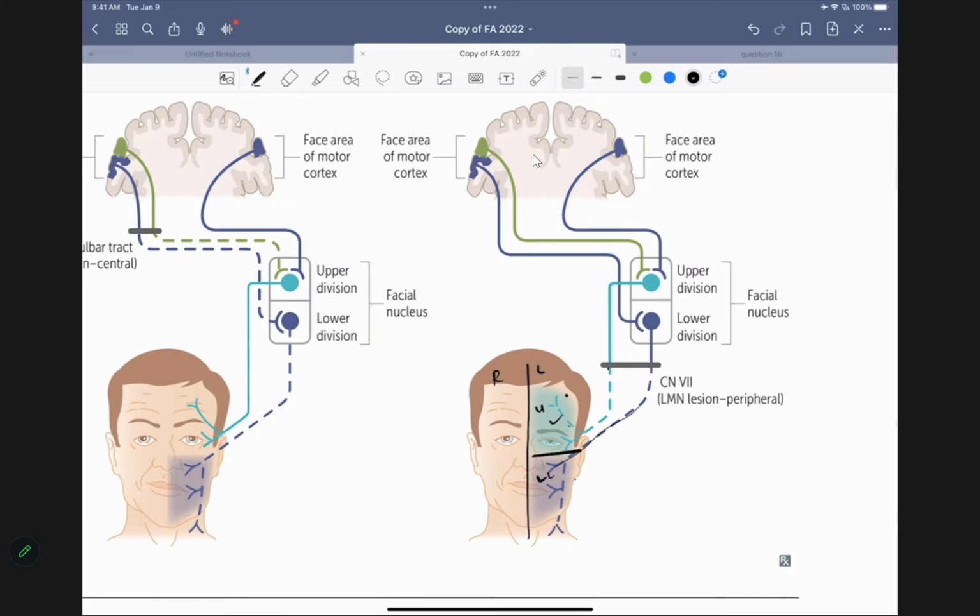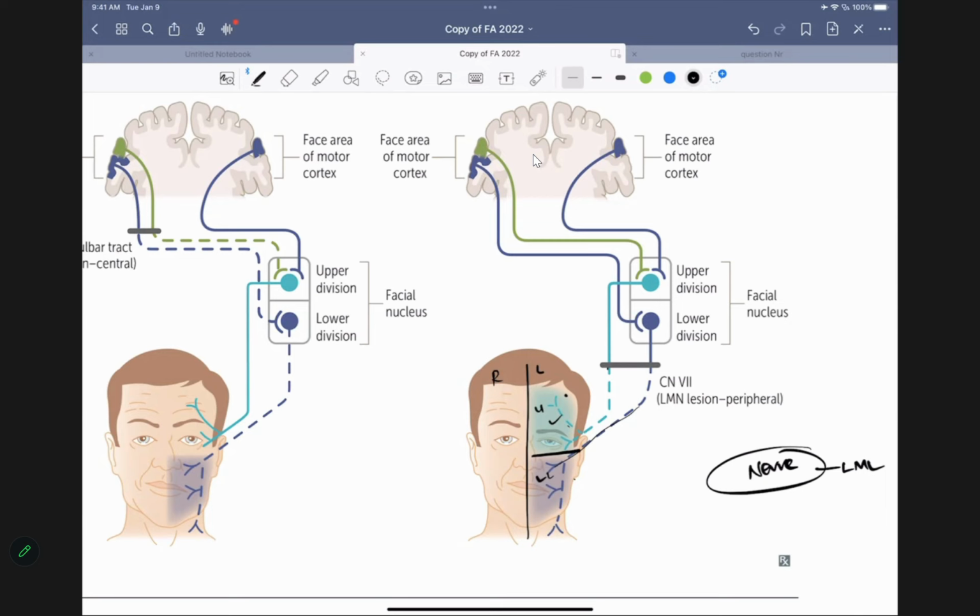Now, whenever there is damage to the facial nerve, I'm writing that, we call this a lower motor lesion. Now, please forget upper motor and lower motor, what we studied in the spinal cord. That does not apply here. What we studied, upper motor lesion and lower motor lesion on the spinal cord, remember that, folks? That is only specific for peripheral nerves and spinal cord. Here is the face. We are above the spinal cord. Is everybody clear, folks? So those rules don't apply here.